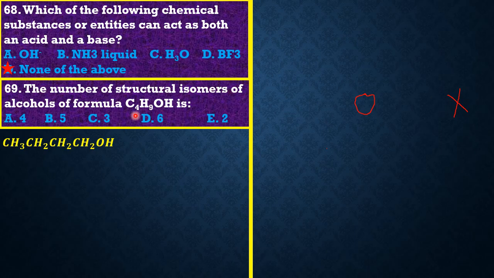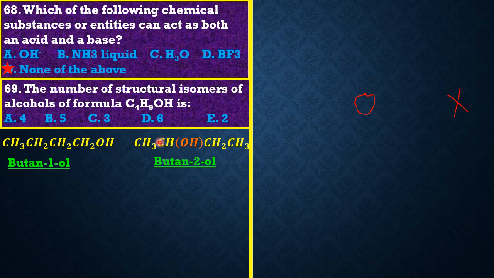So this is called butan-1-ol. Then we also have this other. If we put the OH group in the second position, this has to be butan-2-ol, right? They are both structural isomers. Then we also have this one if we now manipulate the methyl groups by linking them together. We are going to have this one.